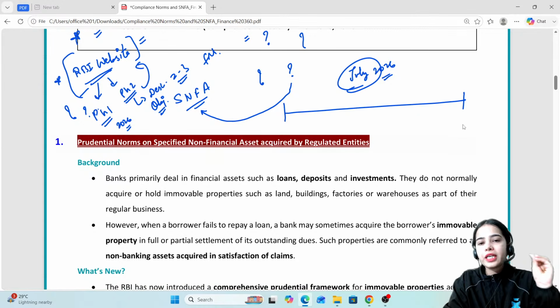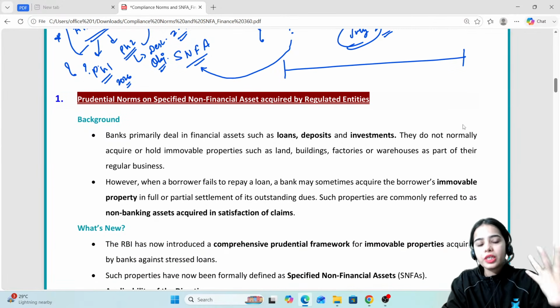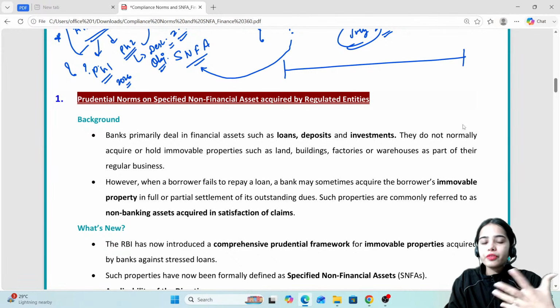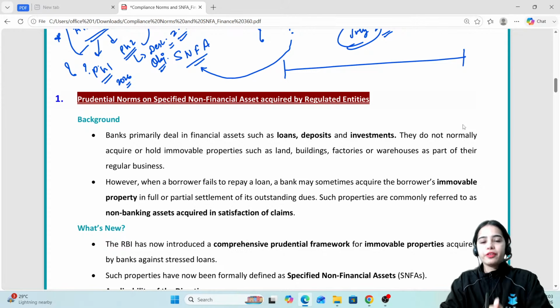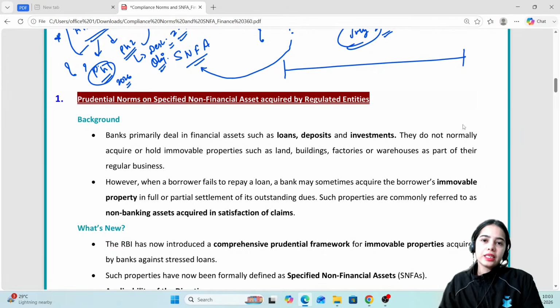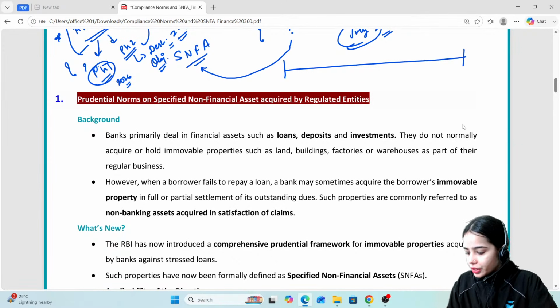But let me tell you that the RBI website, the RBI notifications and RBI press releases are very important, especially in the descriptive paper. In phase 2, we have seen there were multiple questions. In phase 1 also there were some questions. We will have a detailed discussion in the next session. Now, coming to today's topic.